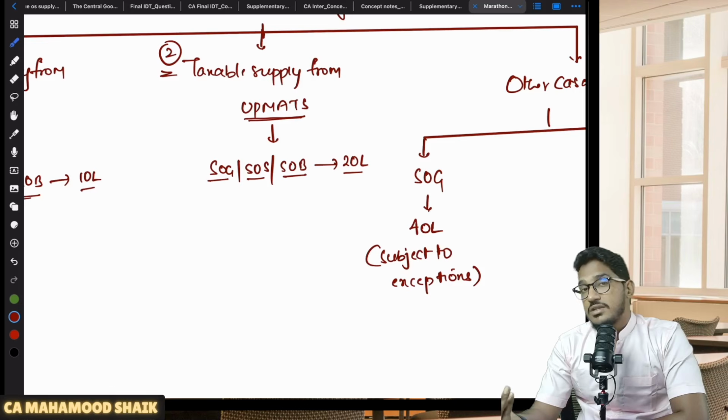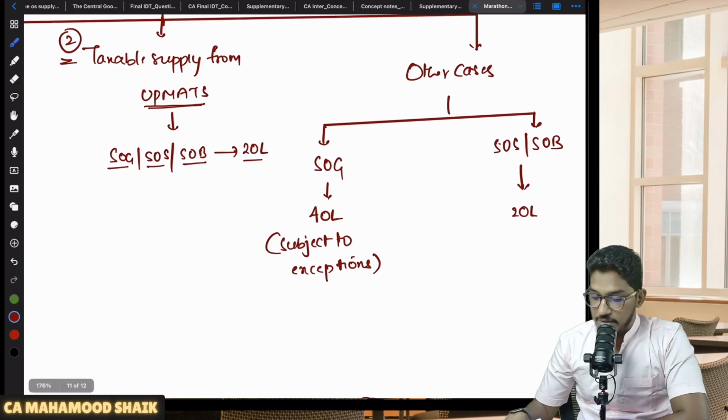Sir, where do I have to take registration? In every state or union territory from wherever you are making a taxable supply, there you are required to take the registration. Okay, next, coming to the next part.